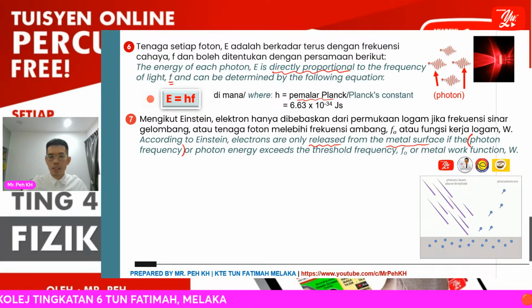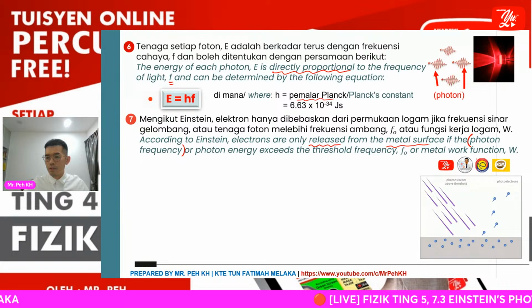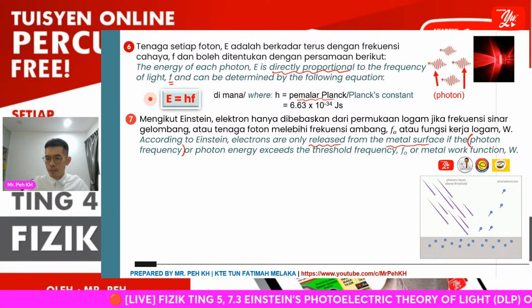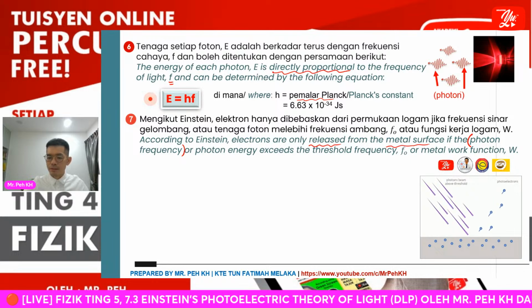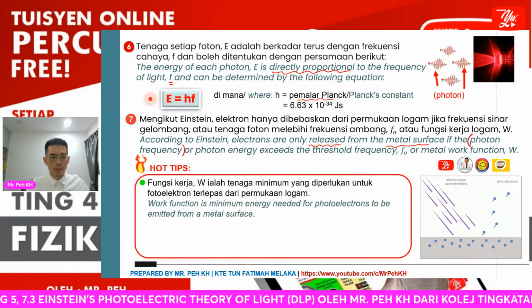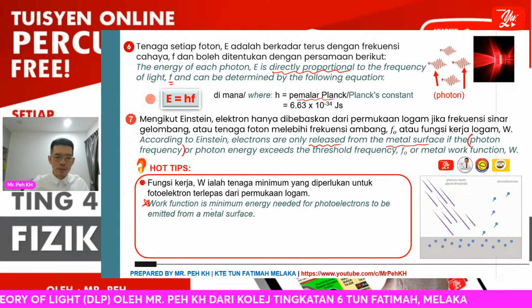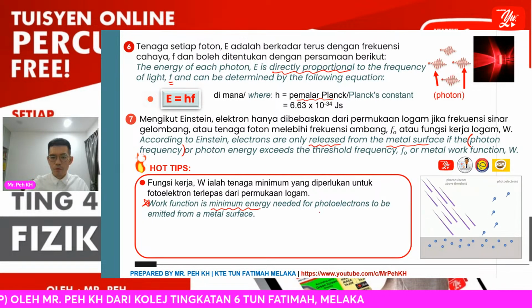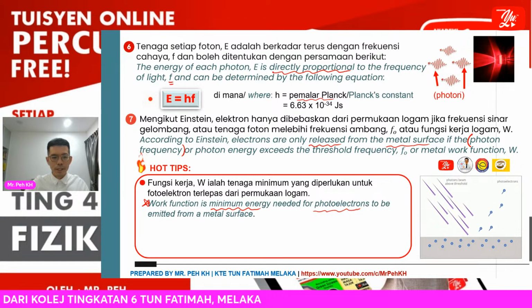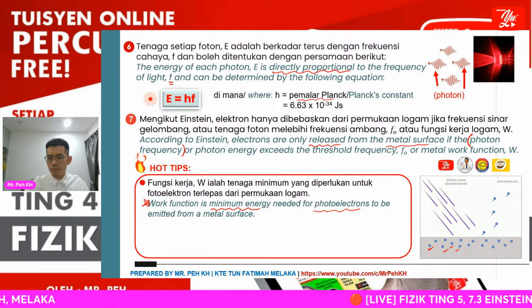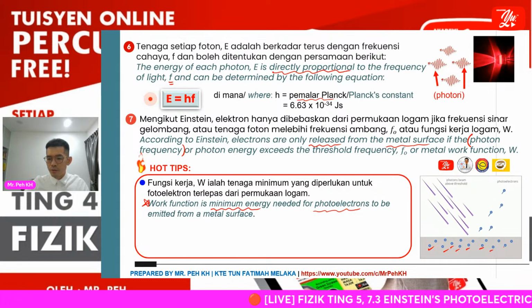If the energy provided is less than the work function, the electron is not able to overcome the attraction and be emitted from the metal surface. The work function is defined as the minimum energy needed for a photoelectron to be emitted from the metal surface. The blue dot is the photoelectron that stays inside the metal.